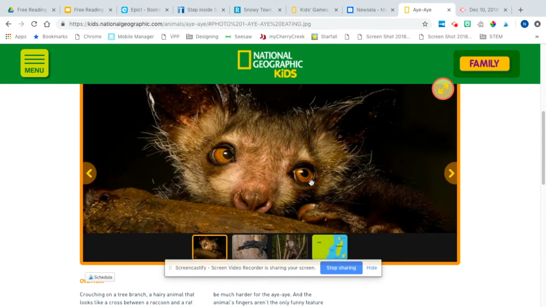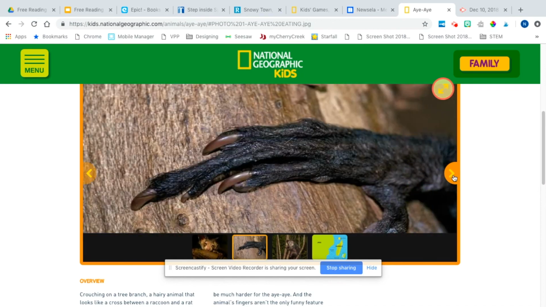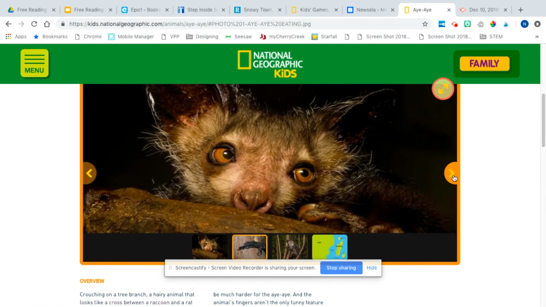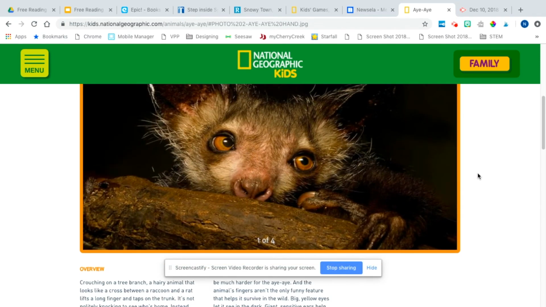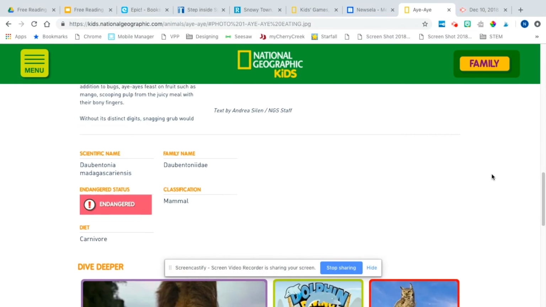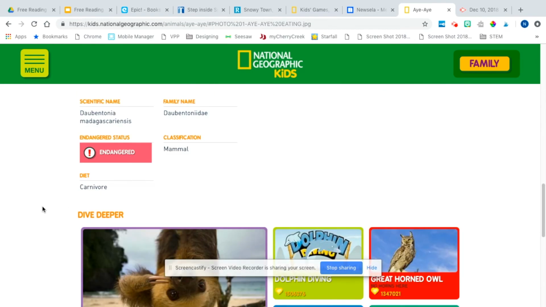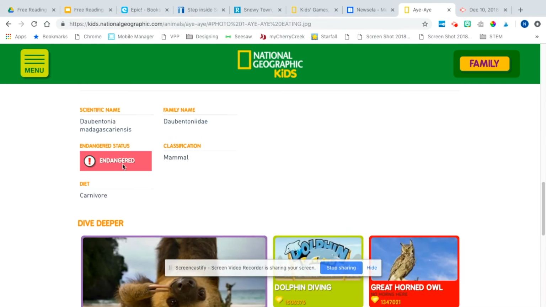All right. So every page, they do a really good job sharing a couple pictures about the animal. It'll usually have a map up here. And then if not, it will have the map down here. It's really short. They have quick little sections, little paragraphs. It will tell you if it's endangered or not. Go through this. There's different categories of endangerment, which is really important. The kids are going to ask you, what does that mean? What is endangered? Or some are almost endangered. Like there's different categories of endangerment.